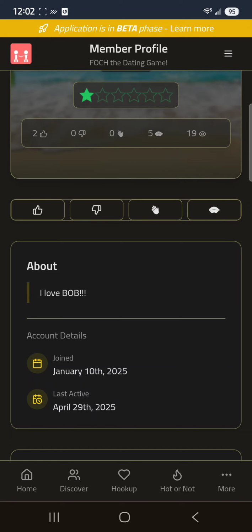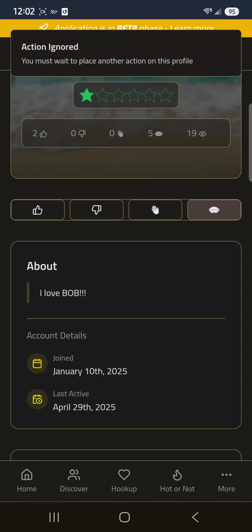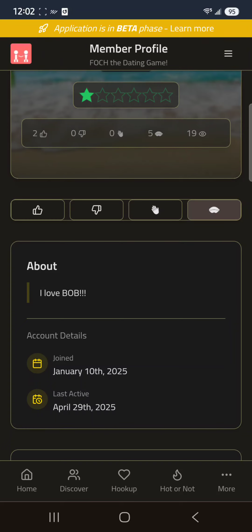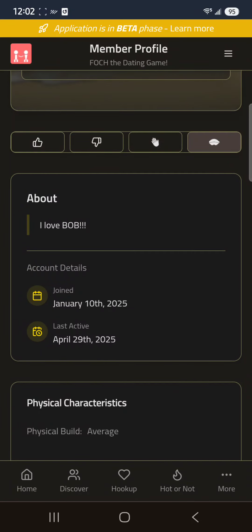She's got 5 flirts. She's got 5 no waves, no dislikes, and 2 likes. Right? More people flirt with her. I think all 5 of those are me. You can't do it back to back. If I do it again, see, it only counts as 1. But if I come back later, like the next day, you can pump somebody up very slowly.